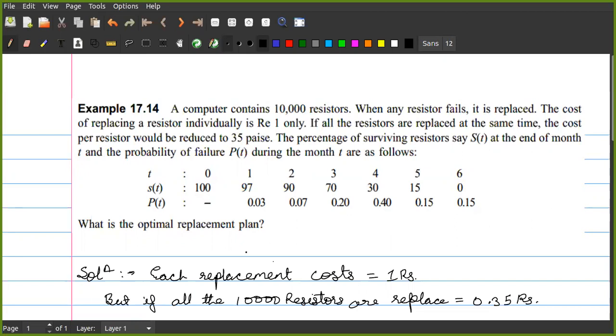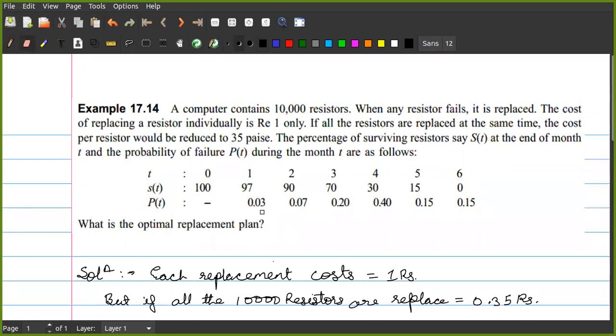Sir, I didn't get the probability. It is 0.03 for the first month. That is, during the first month, what is the chance of failure of the components? So 3%. 0.03 means 3 divided by 100, correct? That means out of 100% probability, there is a chance of 3%.